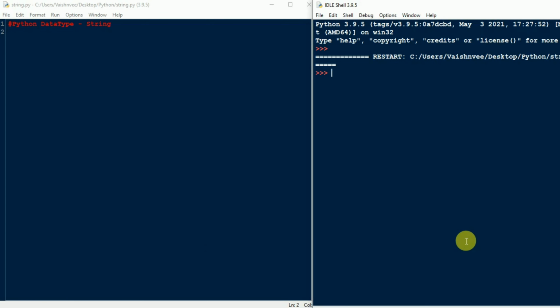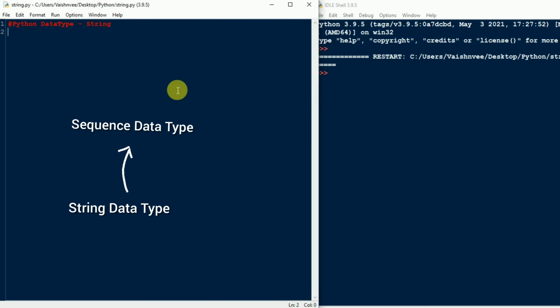So in today's video, we are going to see the string data type. The string data type comes under the sequence data type. As we all know, how to declare a string and how to access a string. The concept is the same as we have seen in previous languages, but there is one twist.